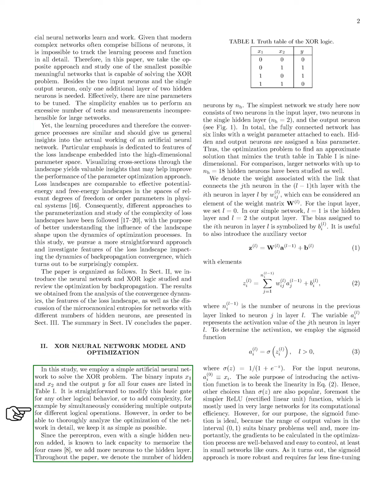Section: XOR Neural Network Model and Optimization. In this section, we utilize a straightforward artificial neural network to tackle the XOR problem. We present the binary inputs and outputs for all 4 cases in a table. While we could easily modify this basic setup for different logical behaviors or add complexity by considering multiple outputs, we choose to keep it simple for detailed analysis of network optimization.